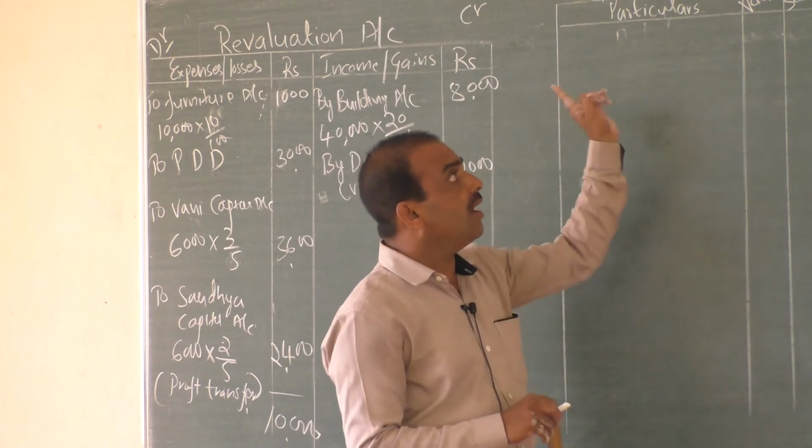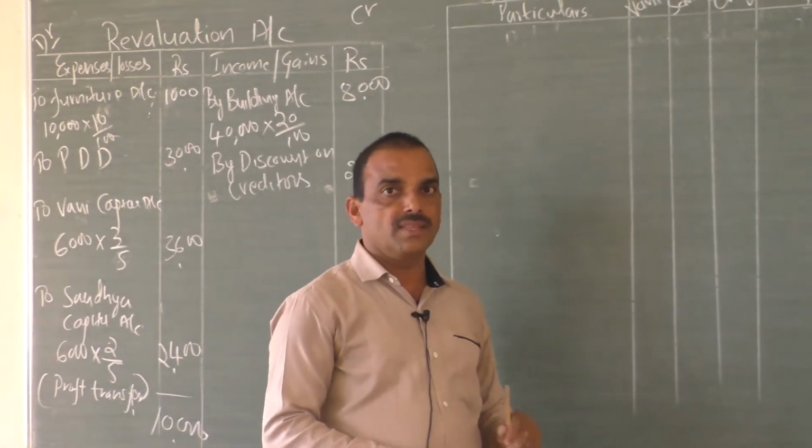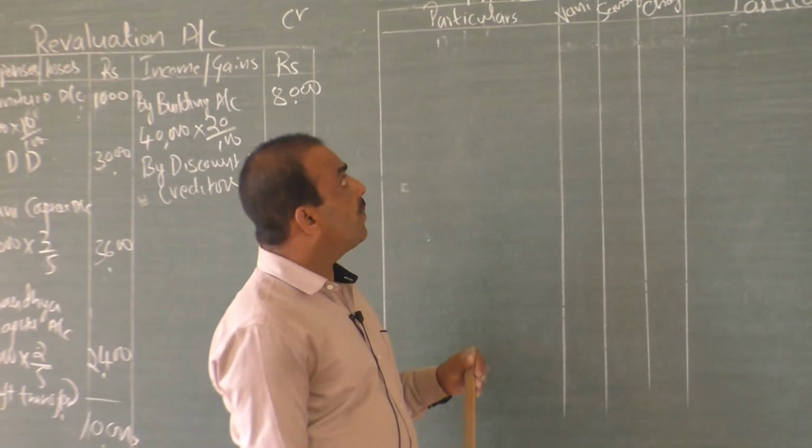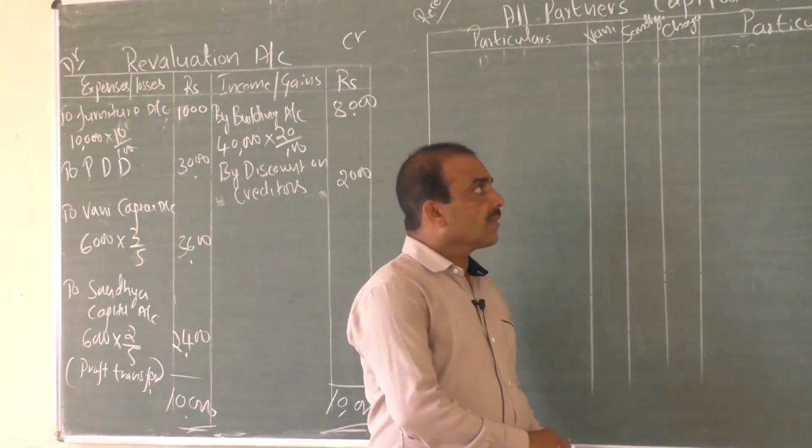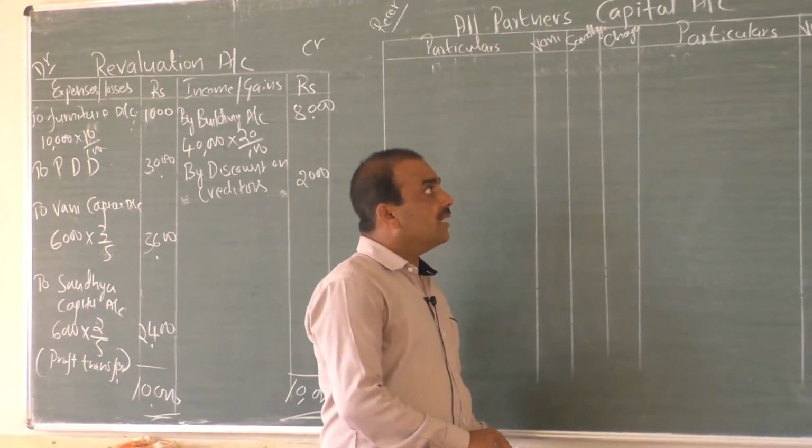Next account: all partners' capital account. Draw the columns. Practically, you draw the columns.